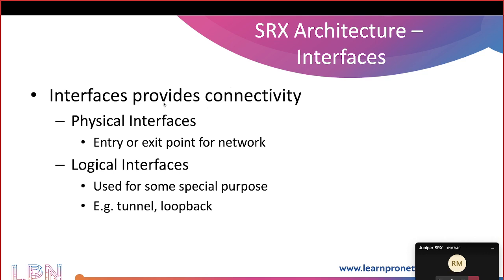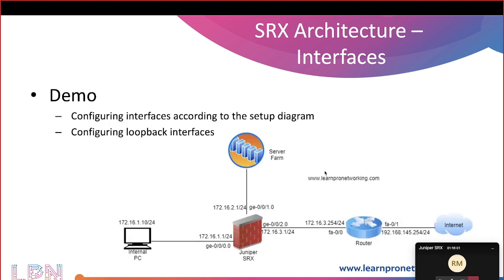Okay, so interfaces provide connectivity. The interfaces can be physical or logical. Physical interfaces provide an entry or exit point for the network. Logical interfaces are for some special purposes, something like your tunnel interfaces or loopback interfaces. Tunnel interfaces provide the tunnel termination, and loopback interfaces provide some connectivity.